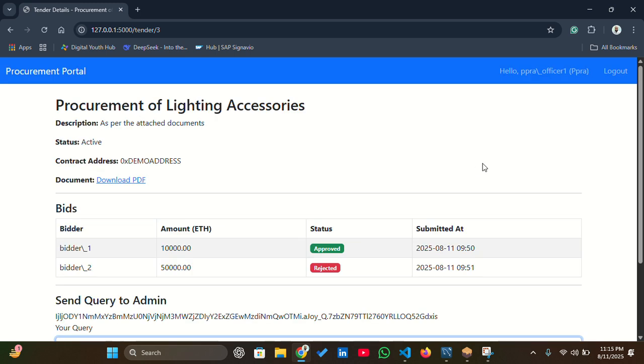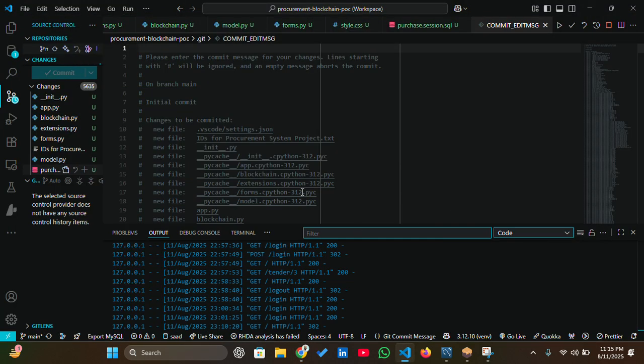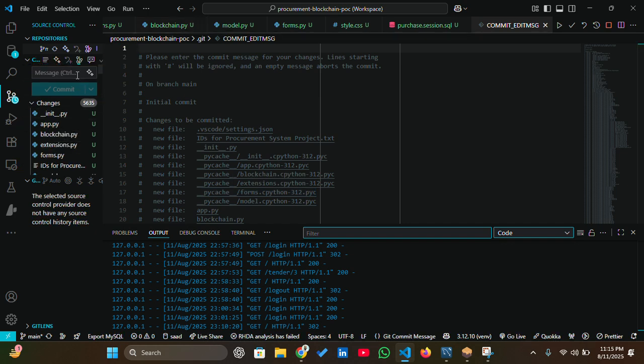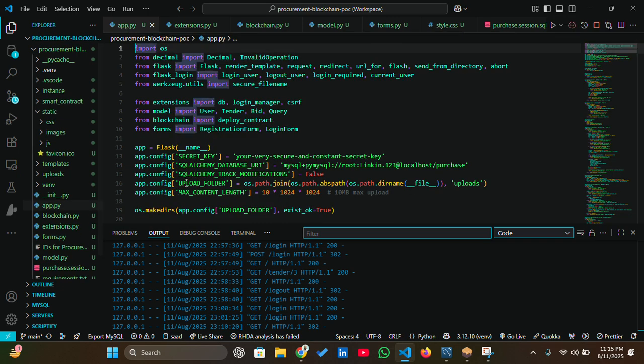So this is a brief overview. The thing I want to show you is the VS Code which I made for this. I'm going to share this code free of cost on GitHub, and people can use this to the best of their abilities, take the idea, and maybe come up with a better project or a better solution to a real problem in the procurement sector, which in the public sector is very overlooked and needs to be addressed as soon as possible.